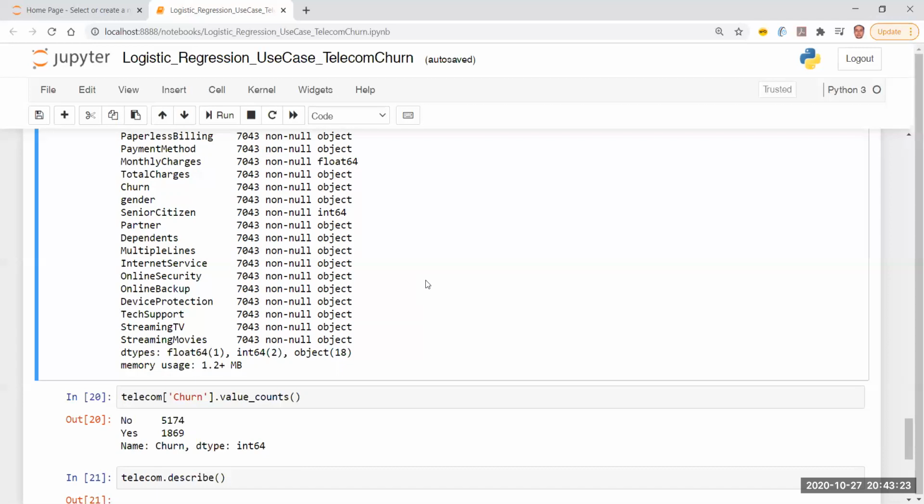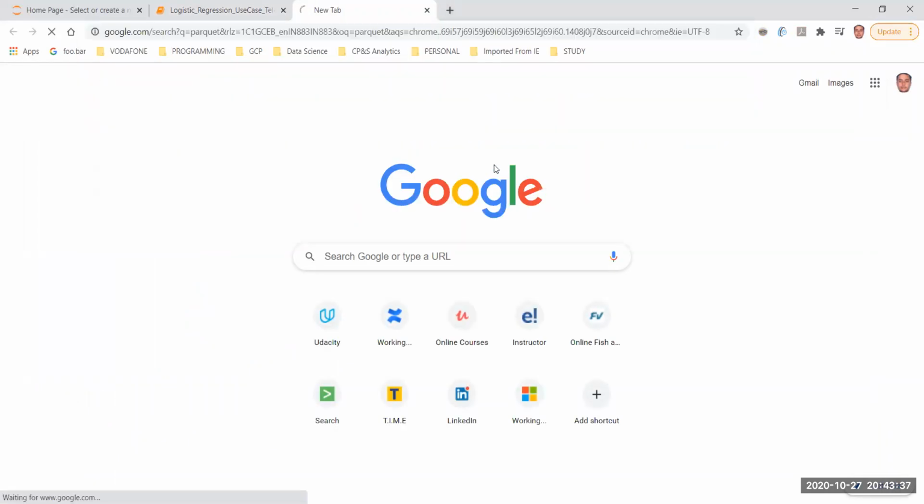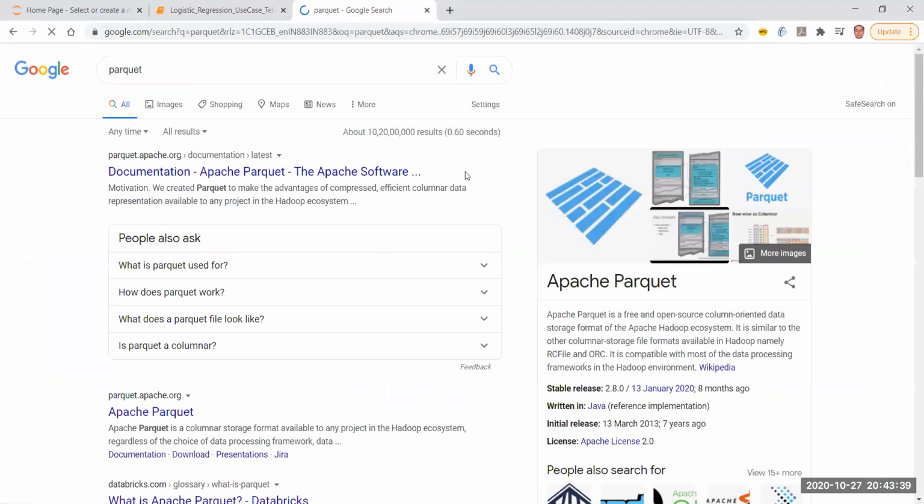Yes, we can do that. There are a couple of options, but they are tied up with big data processing. For example, in the big data world, there is a file format which you can try to explore as well, called Parquet. Parquet is a column-oriented data storage format. This is part of the Hadoop ecosystem. Now, Hadoop, if you may have heard, is part of the big data ecosystem.